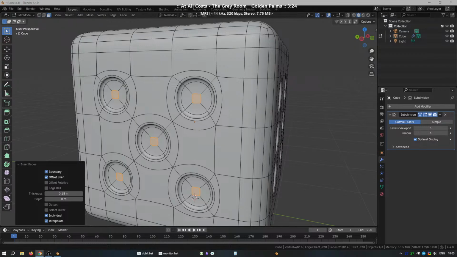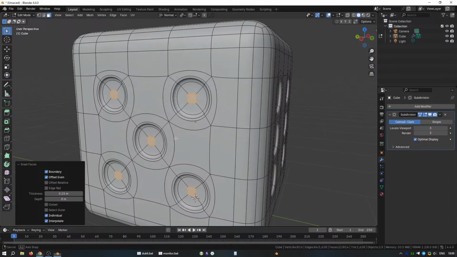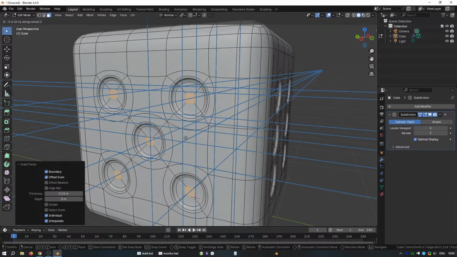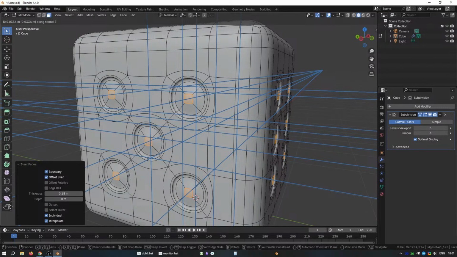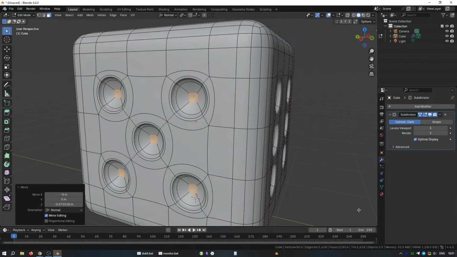Press G on the keyboard to move the object and Z to constrain it to the Z axis. Now move the mouse and push all the faces slightly towards the center. Notice that blue lines appear, showing the direction of each face. Move the mouse slightly, then drop down to the settings panel. And in the Z axis, you can enter a negative 0.037 if you like.